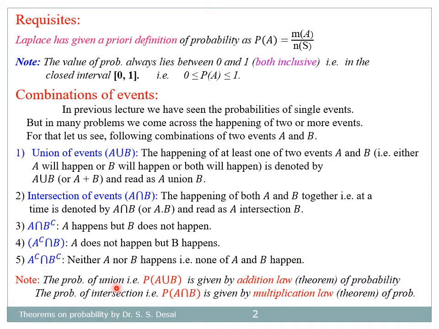Note that the probability of union, that is probability of A union B, is given by addition law of probability, and the probability of intersection, that is probability of A intersection B, is given by multiplication law of probability.